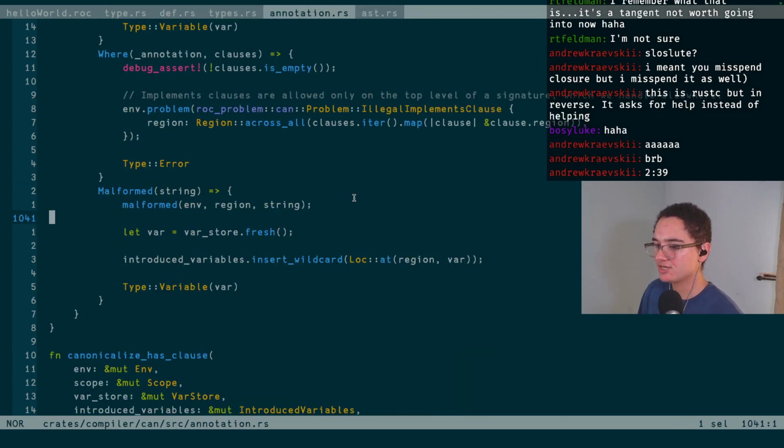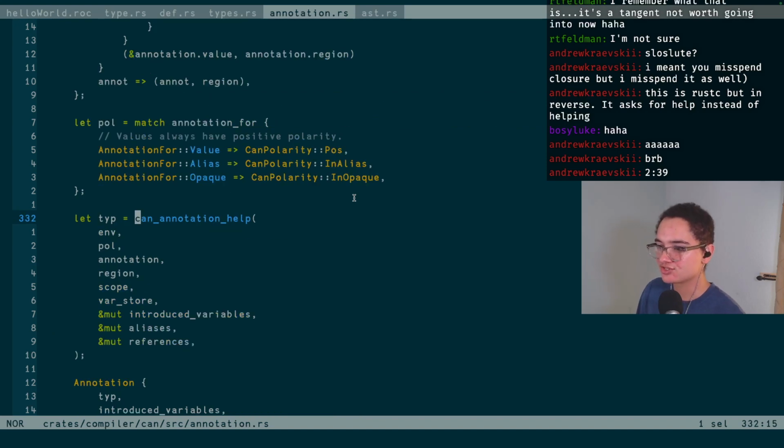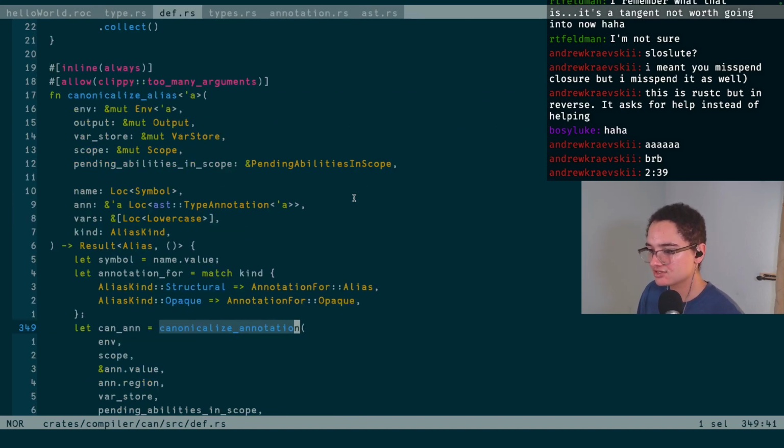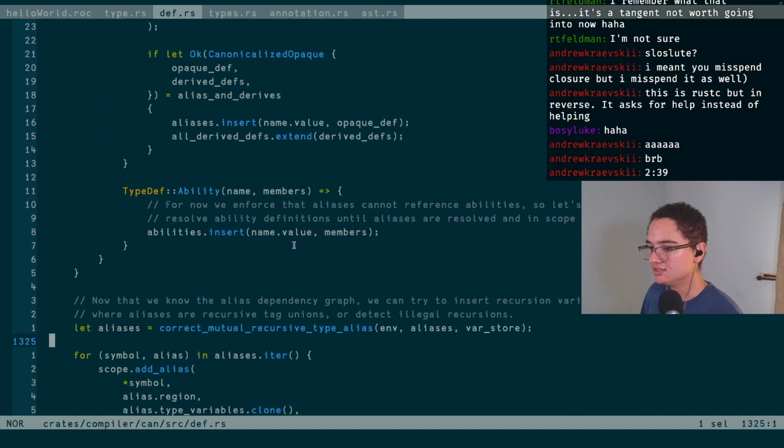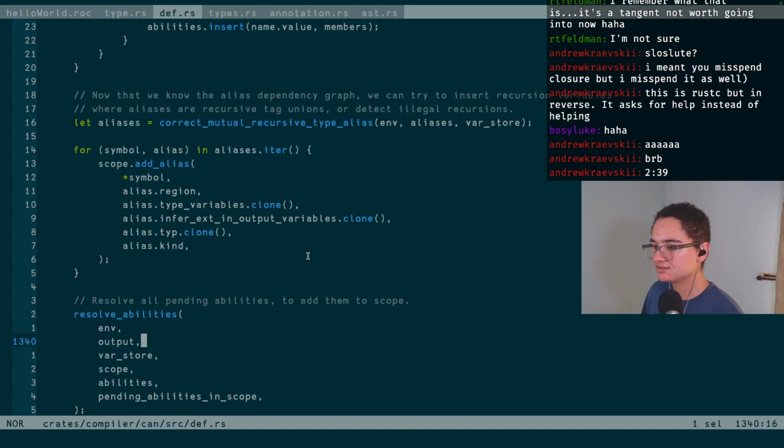Chat's gonna just be watching me struggle because this is the hard part of the compiler, and I'll just stare at different things. But okay, so I don't think canonicalized alias is what I want. I think it is in this other function, technically speaking, but I don't know how I will dive into that.